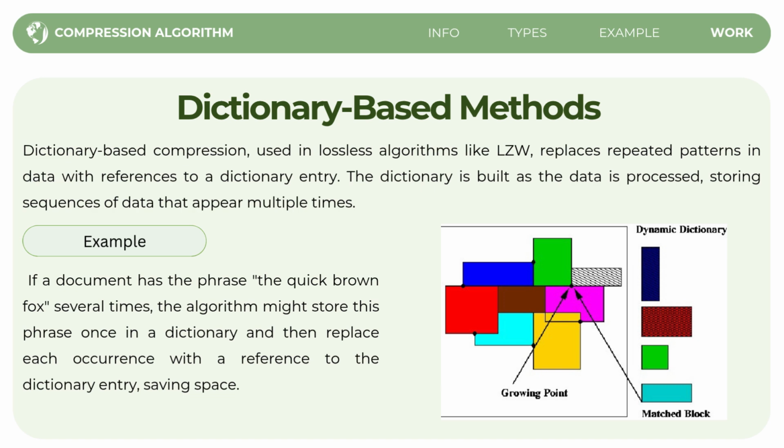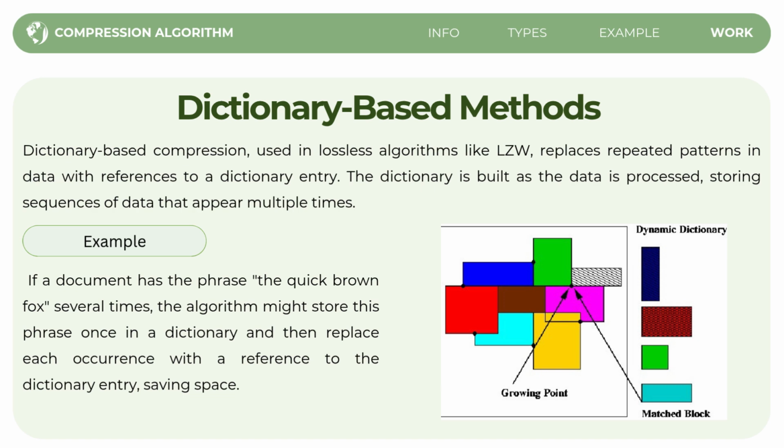Next is the dictionary-based method. So what is dictionary-based compression? This is a technique used in lossless compression, which means again that it reduces the size of a file but does not lose any information. The idea behind this technique is very simple.